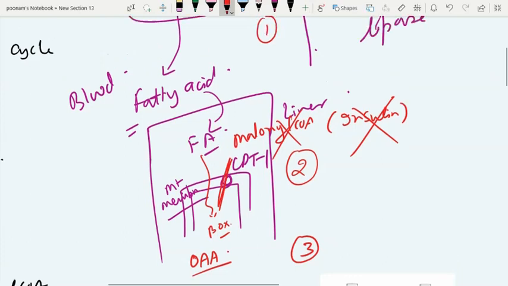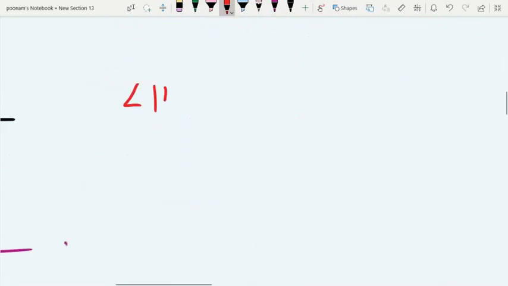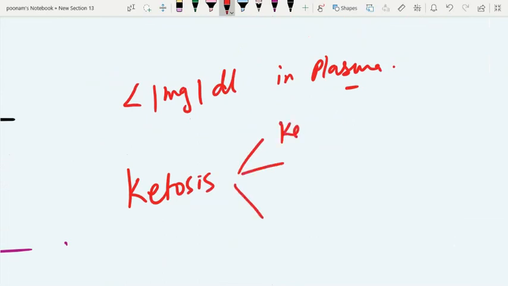Normally we also have production of ketone bodies, but they are very, very less in amount. They are less than 1 milligram per deciliter in plasma and negligible in urine. When we say ketosis, it means we have excessive ketone bodies, which is characterized by ketonemia, where the ketone body level goes to 1000 milligram per deciliter. We have ketonuria, when the ketone bodies start coming out in the urine,